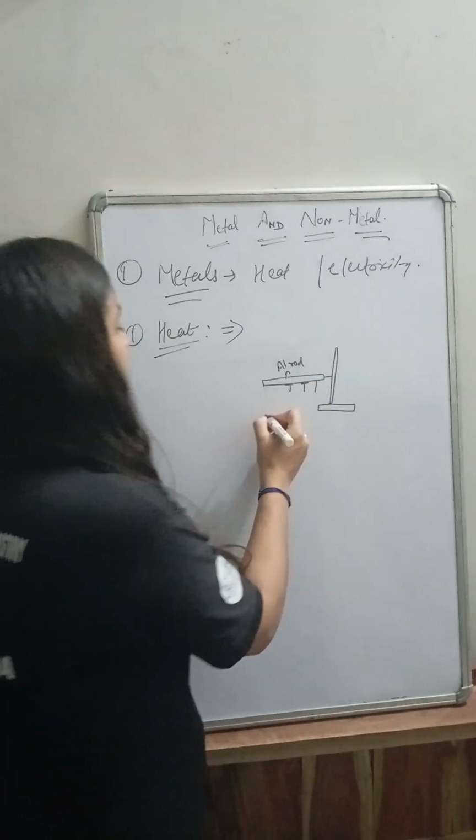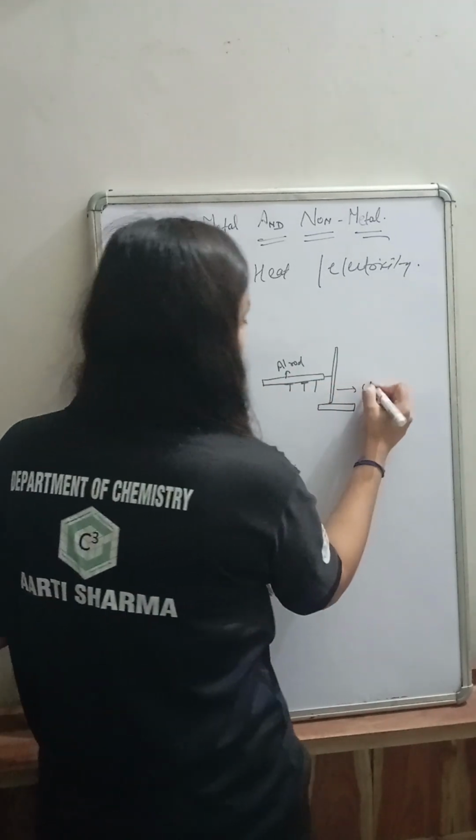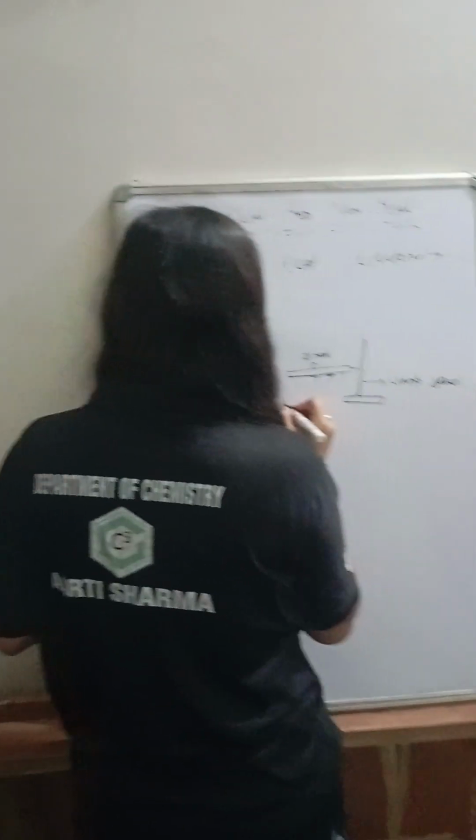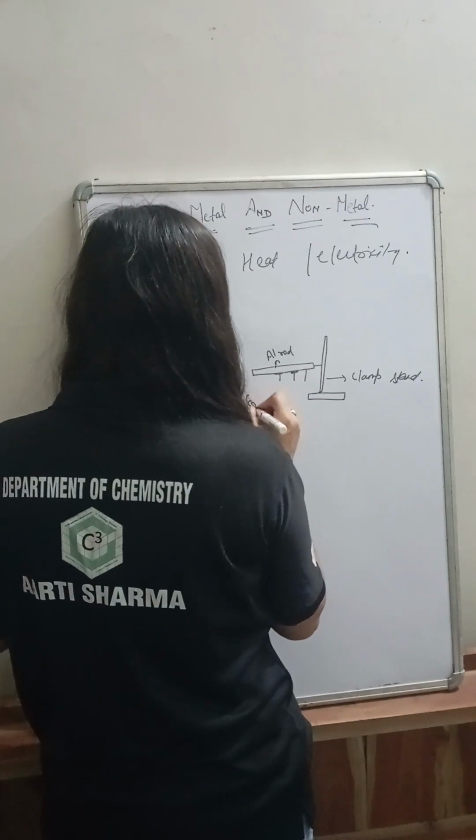This is the clamp stand. And let's apply a burner here.